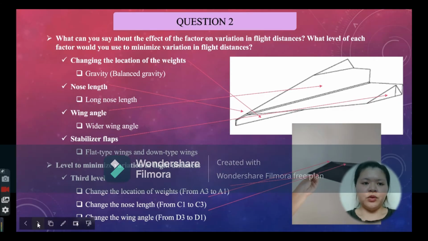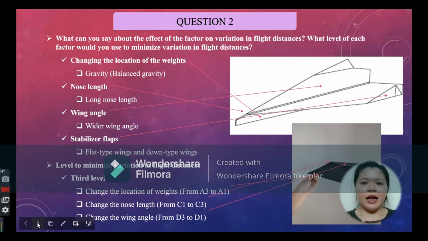For question 2, the question given is: what can you say about the effect of the factor and variation in flight distance? What level of each factor will you use to minimize the variation in flight distance? First, changing the location of weights is one of the influences of this factor on the variation of flight distance.